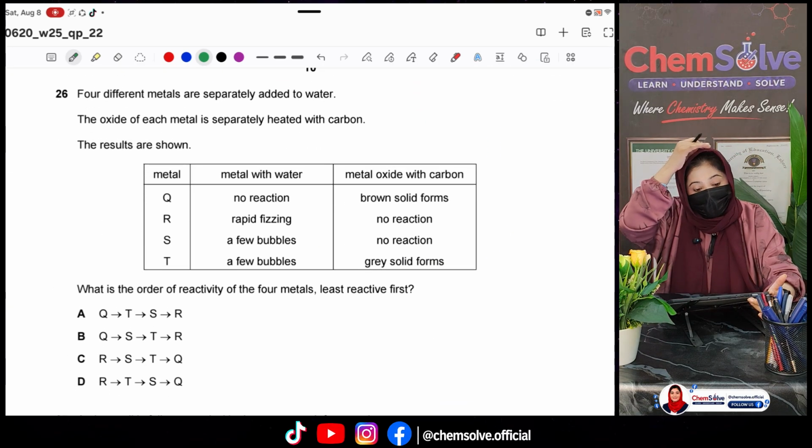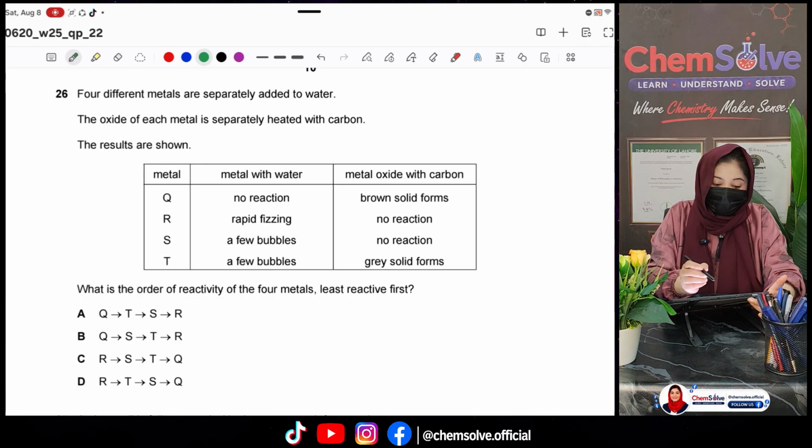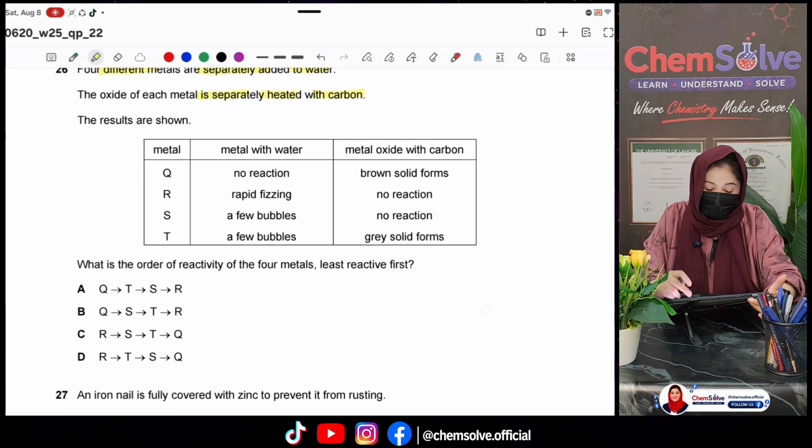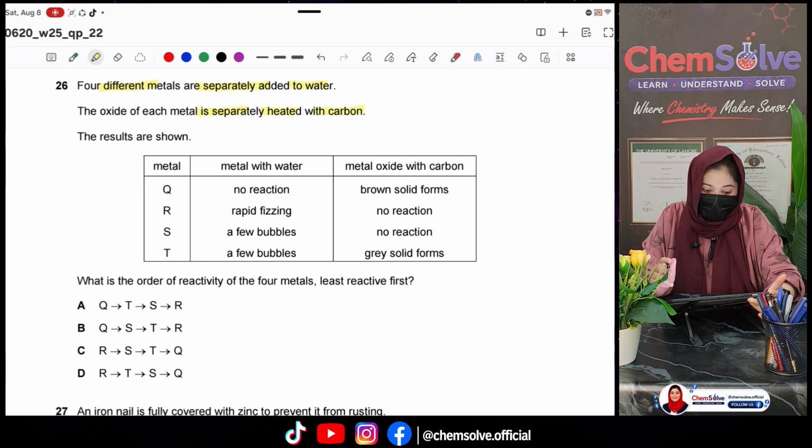Question number 26. 4 different metals are separately added to water. The oxide of each metal is separately heated with carbon. Okay, the results are shown. So let's look at the results. What is this showing? Q has no reaction with water, then few bubbles, then rapid fizzing.